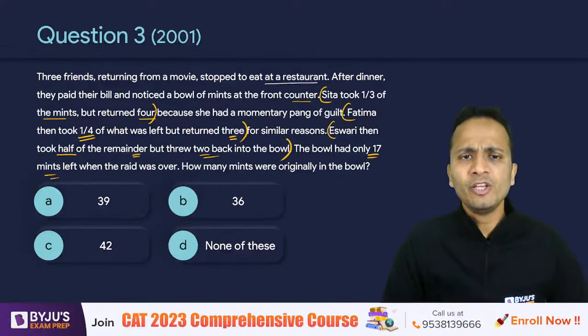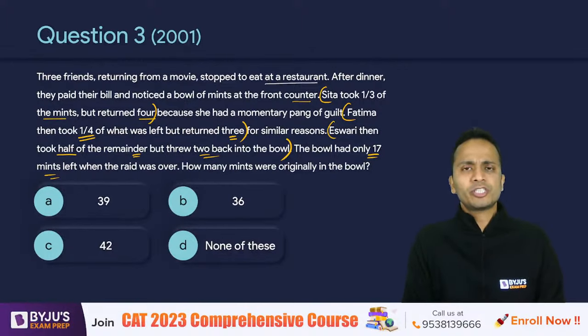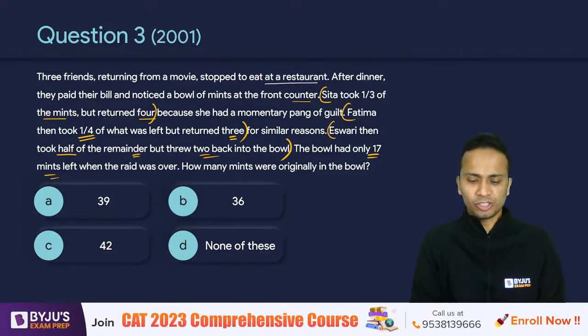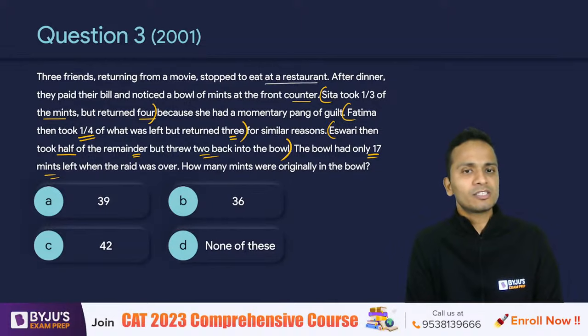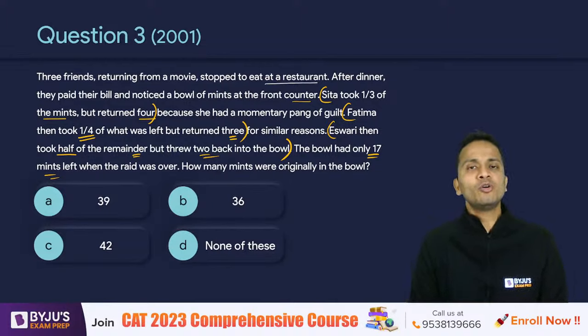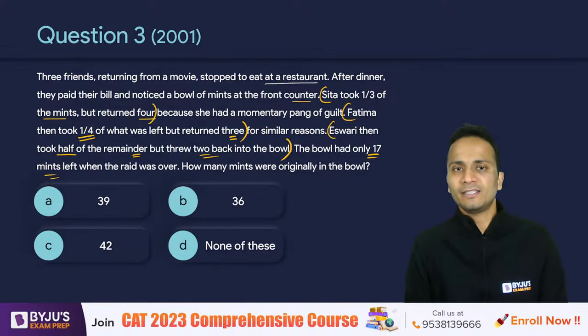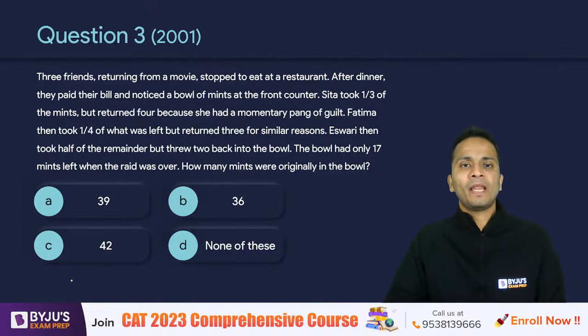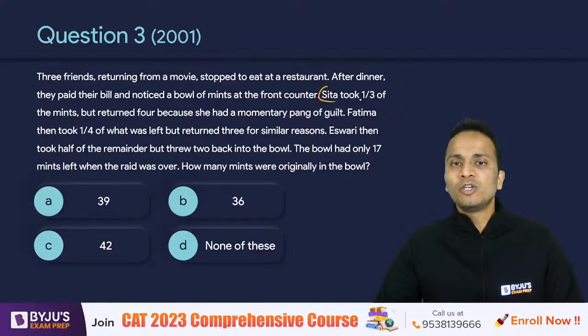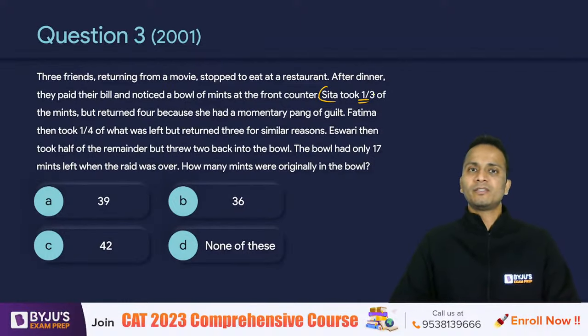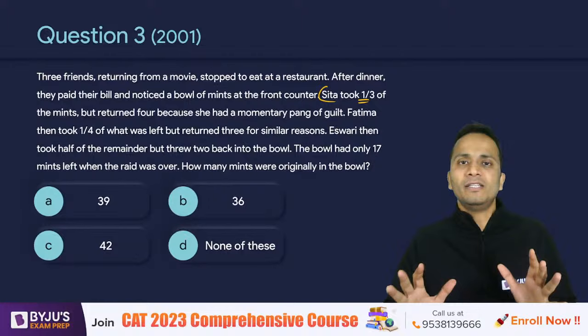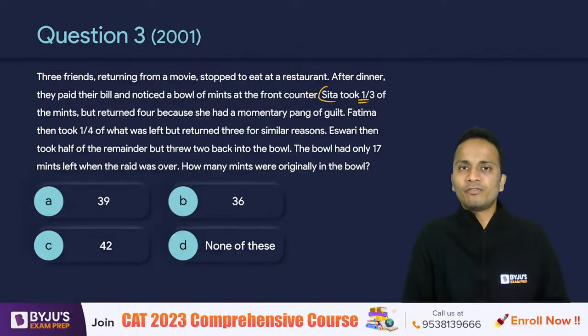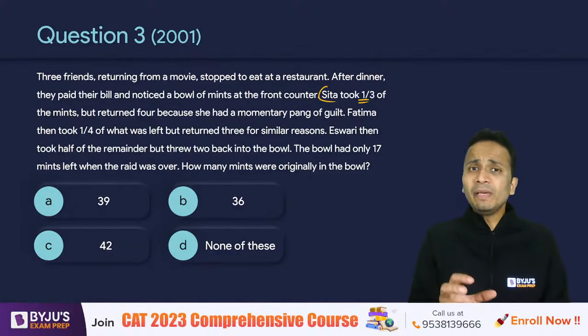Now, generally, when you attempt these types of questions, it takes a lot of time and a lot of effort. I'll give you techniques using which you'll be able to do this type of question in less than 30 seconds. Now let's have a look at it. The first person took 1/3 of the mints, and let's say she did nothing else. She only took 1/3 of the mints. I'll be keeping track of the remaining number of mints.